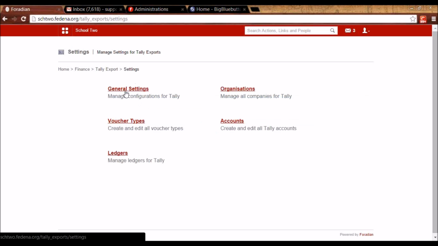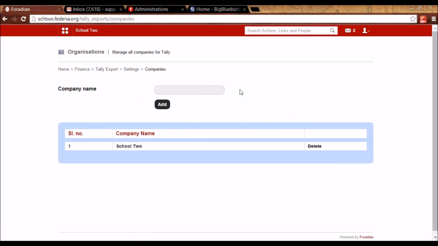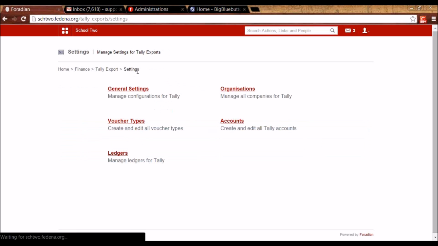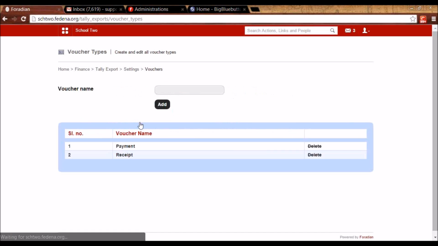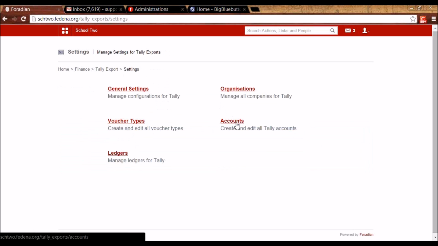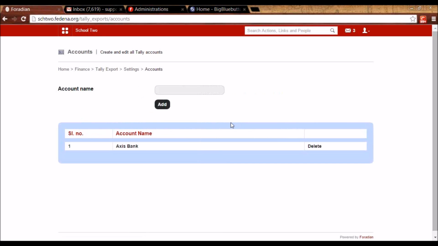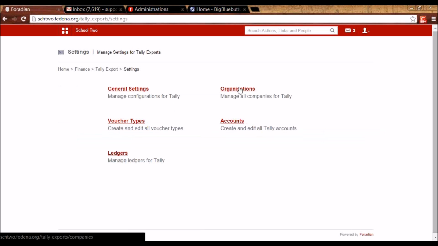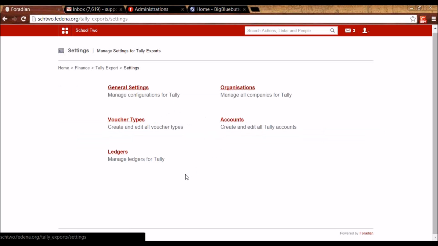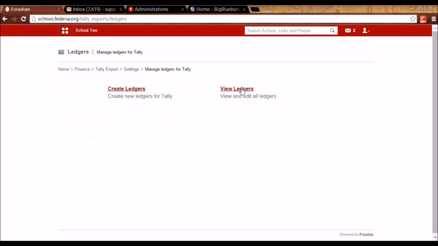So after you've done these syncing settings, you can go to organizations. And these organizations, the company name that you see here, is the same as you might be using in Tally. Similar is the case with voucher type and accounts. So the three settings, which are organizations, voucher types, and accounts, should be the same as in your Tally. Then you can create ledgers.